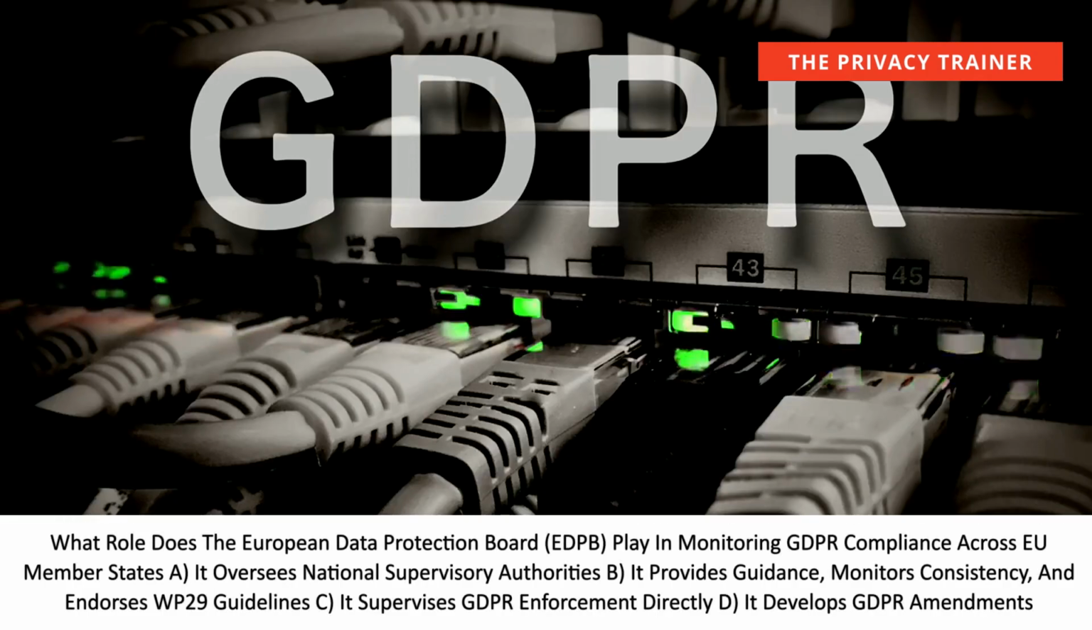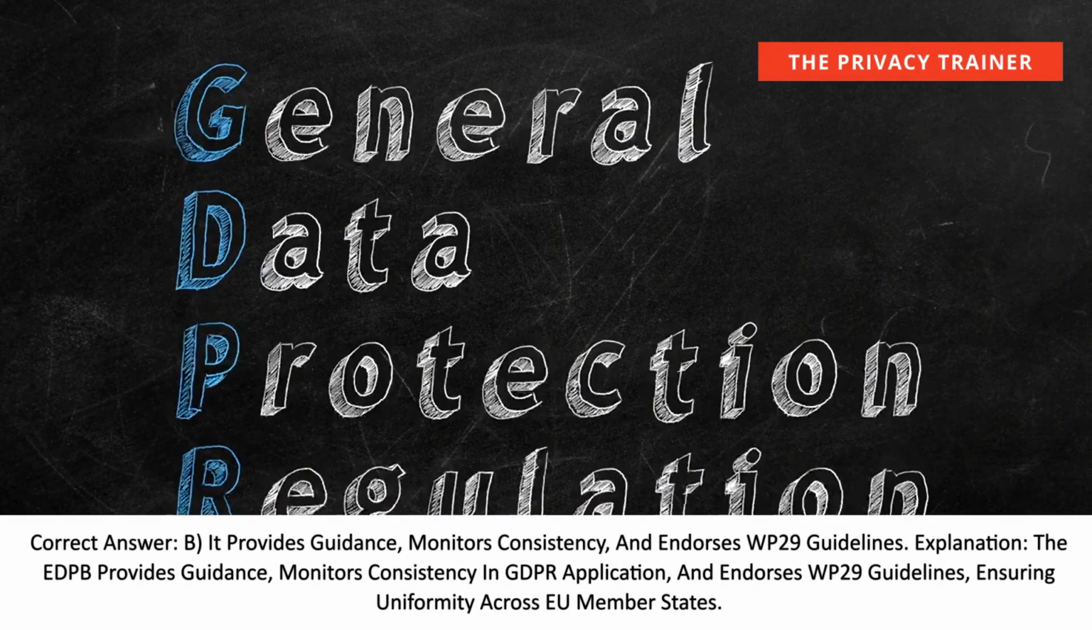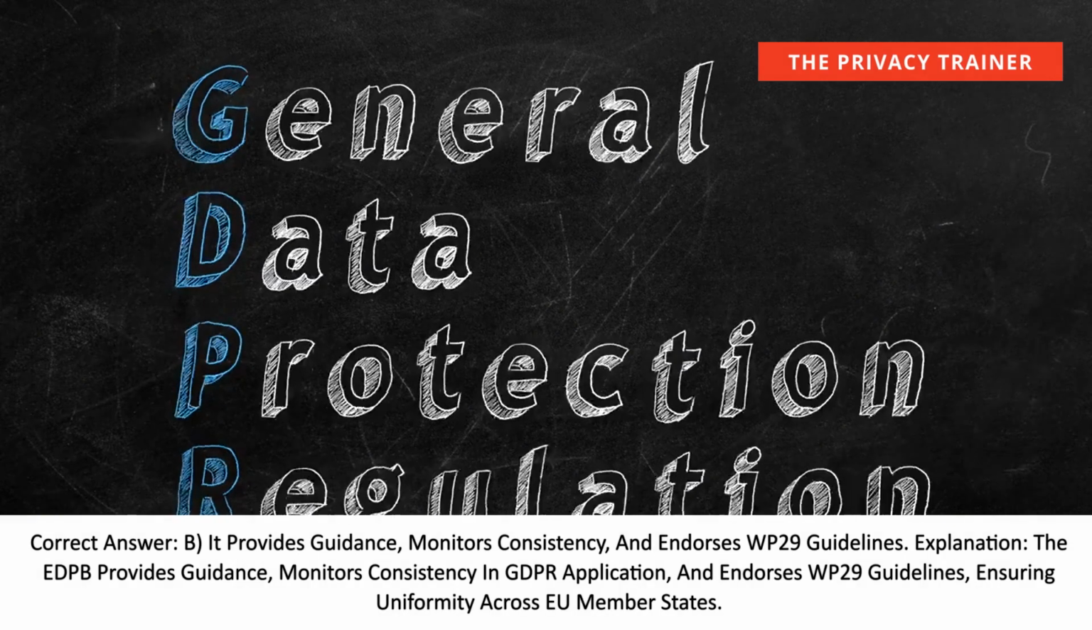What role does the European Data Protection Board, EDPB, play in monitoring GDPR compliance across EU member states? A. It oversees national supervisory authorities. B. It provides guidance, monitors consistency, and endorses WP29 guidelines. C. It supervises GDPR enforcement directly. D. It develops GDPR amendments. Correct answer. B. It provides guidance, monitors consistency, and endorses WP29 guidelines.